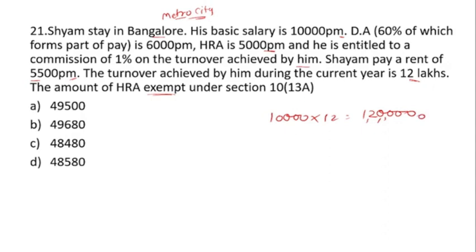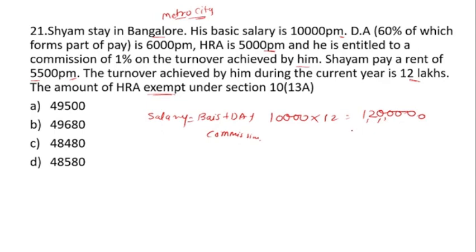Then 60% forms part of the payment. Okay, how do we calculate the salary? Salary is equal to basic salary plus DA plus commission. So how much amount? There is 12 lakh.